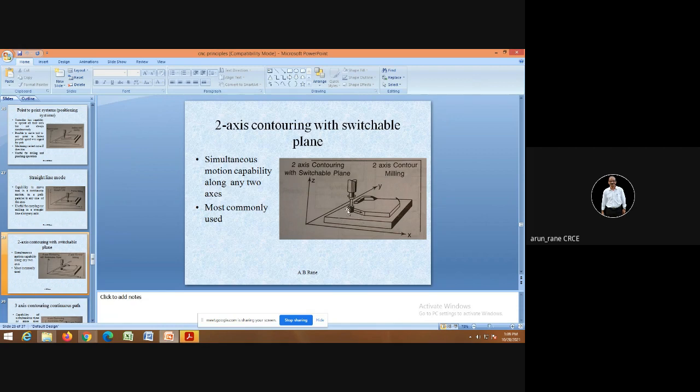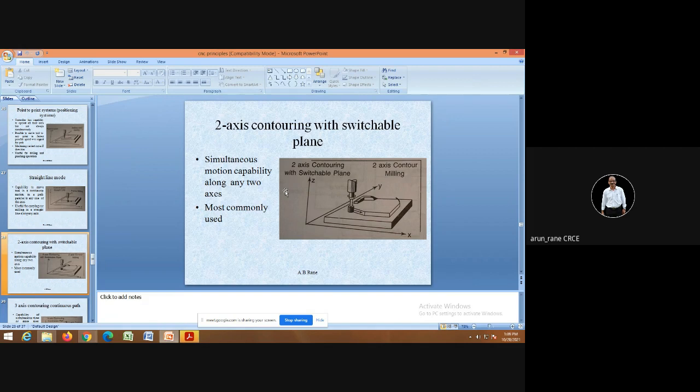That relation depends upon the angle. You cannot move x and y anyhow, like x moves 1 and y moves 2, or x moves 2 and y moves 3. It will go exactly as per the slope. This is what is called two axis contouring.